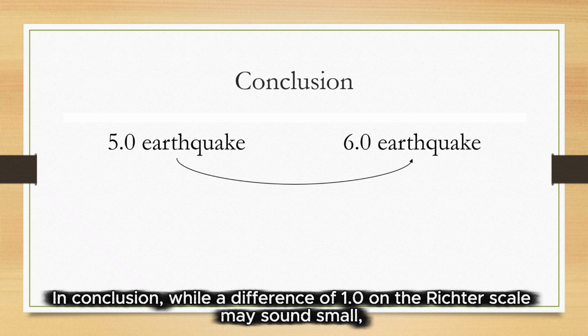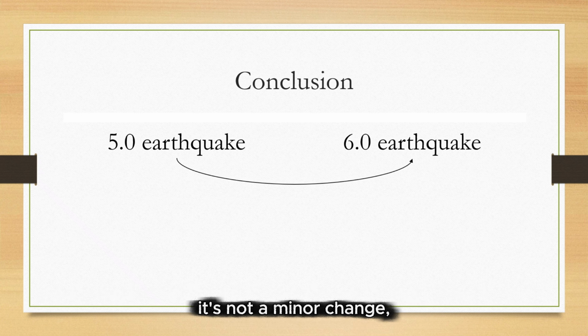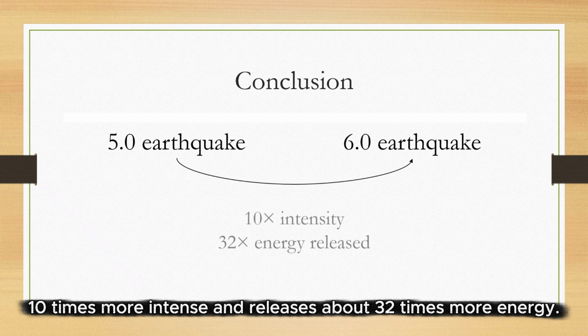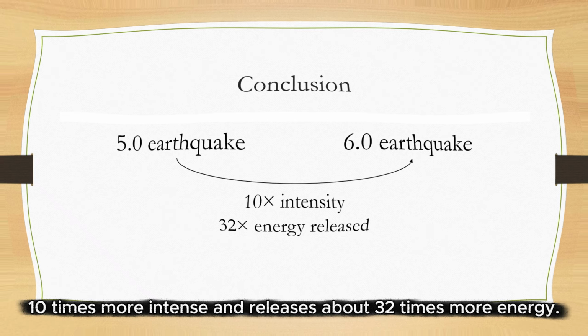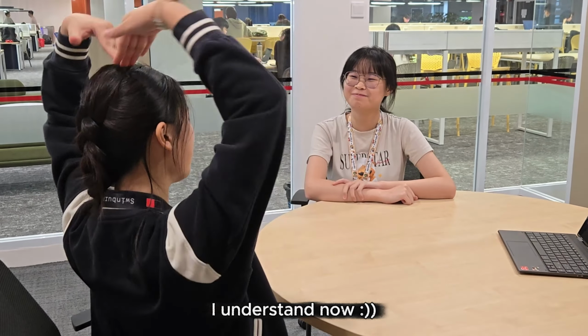In conclusion, while a difference of 1.0 on the Richter scale may sound small, it's not a minor change. The increase of 1 point makes the earthquake 10 times more intense and releases about 32 times more energy. Wow, Gabriella, so smart. I understand now.